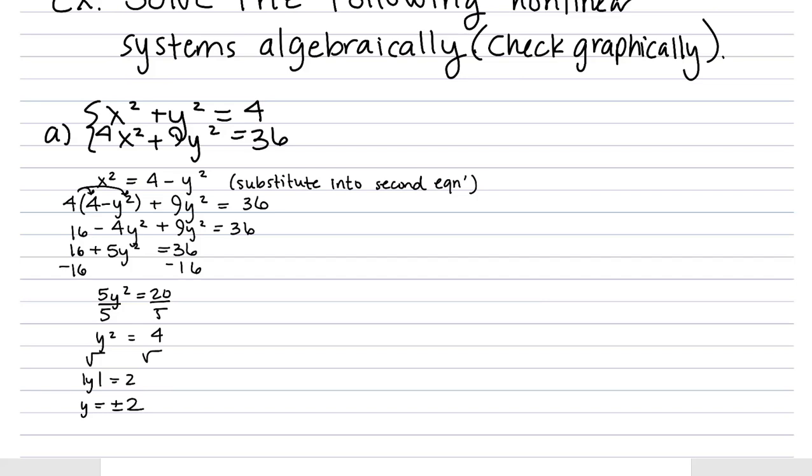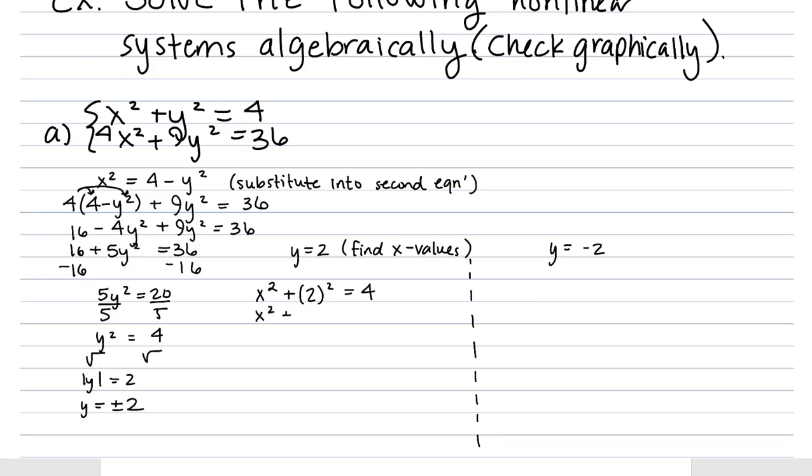Now, keeping this straight, that means that there are probably going to be at least 2 points of intersection here, right? Because our y is 2, we'll go with some x values, and our y equals negative 2, we'll go with some x values. So we're going to keep them straight: we're going to take y equals 2 and then find x values, and we'll take y equals negative 2 and find those x values. So two separate things. Okay, so going back to our original equation, we can substitute in: x squared plus 2 squared equals 4.